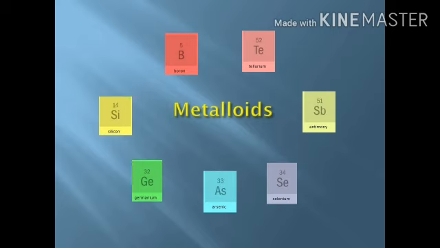Now the third category we have is of metalloids. Metalloids are those substances which possess some of the properties of metals and some of the properties of non-metals. Means they are a combined form of metals and non-metals, and we have divided them into a third category, which is of metalloids. Examples are arsenic, antimony, germanium, and many more.